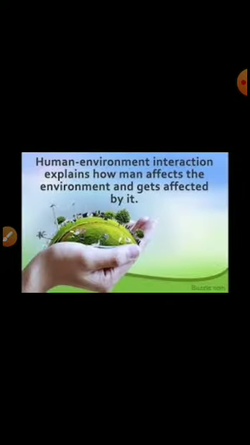Now children, the last topic of the book is human environment. Early humans adapted themselves to the natural surroundings. They led a simple life and fulfilled their needs from nature. They learned to grow crops, domesticated animals, and led a settled life. The wheel was invented by them, and finally there was extra food produced, and the barter system emerged. Barter system is a system where goods are exchanged without the use of money. And trade started, commerce developed.